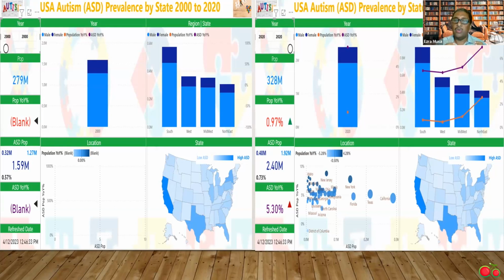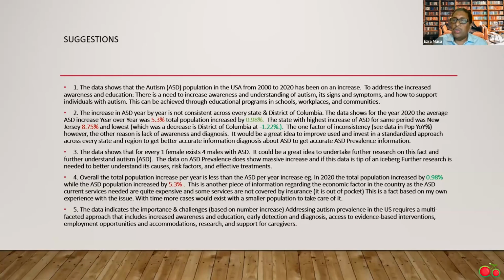This comparison shows that ASD population is growing at a rate of 300% compared to the population increase, which raises concern. And also, if we look at the overall, in the year 2000, the share of ASD population in the total population was 0.57%, versus in the year 2020, it's 0.73%.